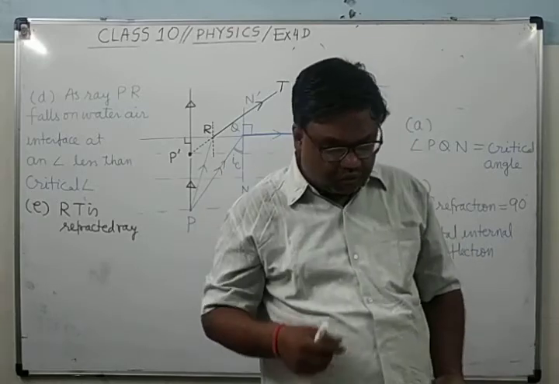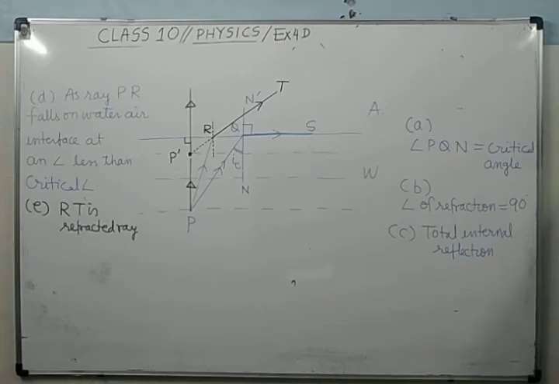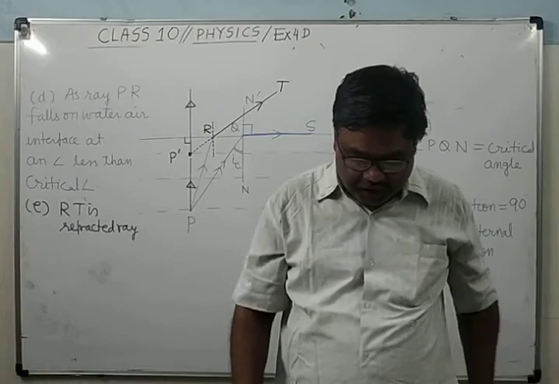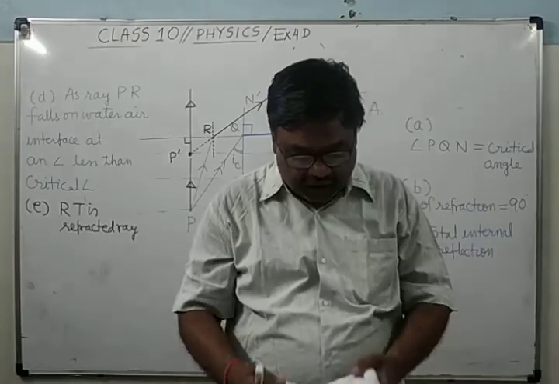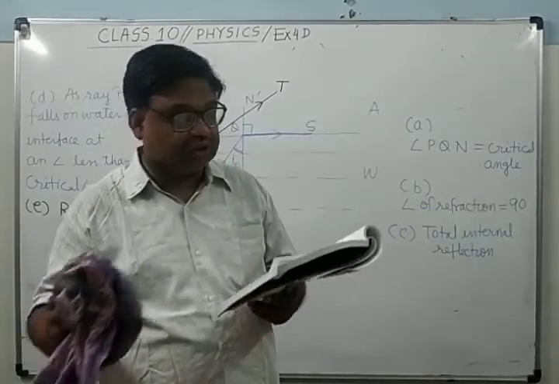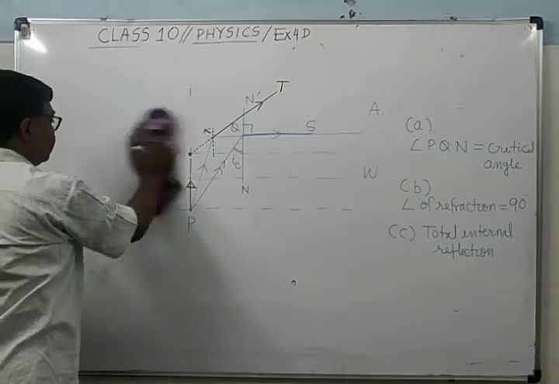So you note down this here. Have you noted? Now question number 15. The refractive index of glass is 1.5, and this is a very good question.